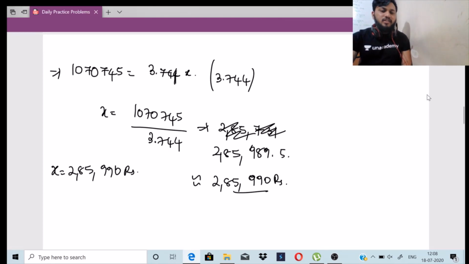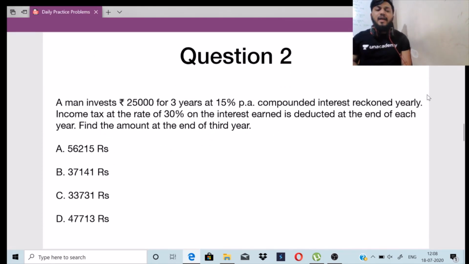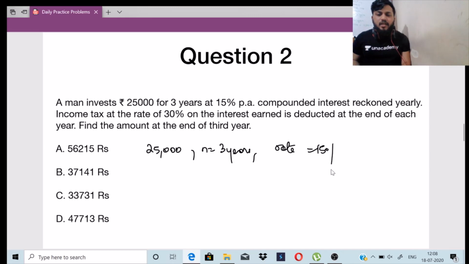Now let us move on to the next question. A man invests 25,000 for 3 years at 15% per annum compound interest reckoned yearly. Income tax at the rate of 30% on the interest earned is deducted at the end of each year. Find the amount at the end of the third year. So he's investing 25,000 for a period of 3 years, and the rate is 15%.